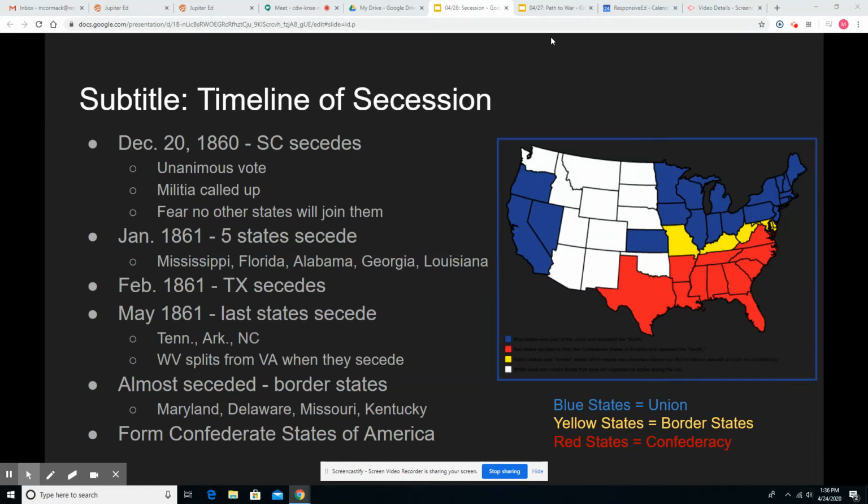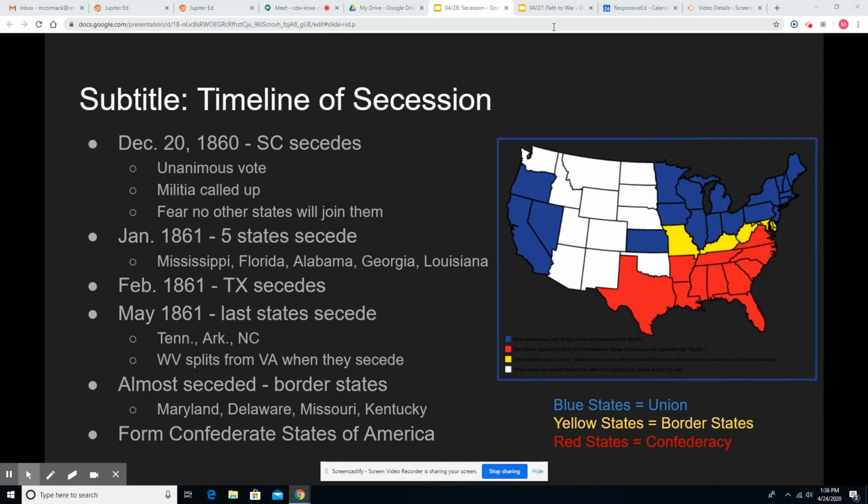So, our first subtitle for today, we're going to talk about a timeline of secession. Now, at this point, the South is being led by a new man who's replaced Calhoun as one of the leaders of the South, and that is Alexander Stephens. He will eventually become the vice president of the Confederacy. Now, he is, like Calhoun, very ardently pro-slavery and defends the South's right to secede.